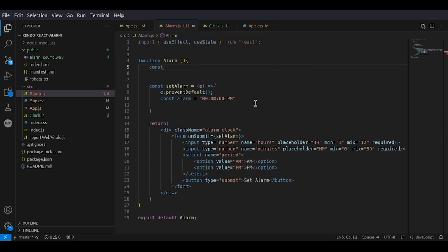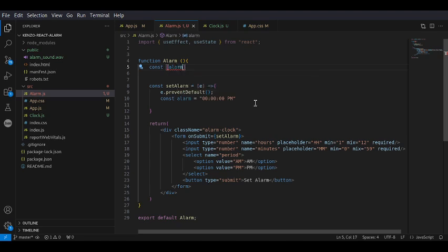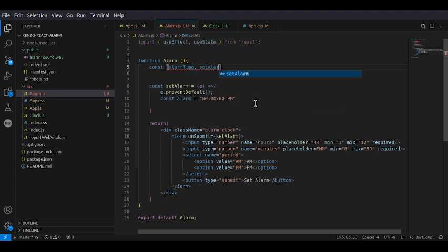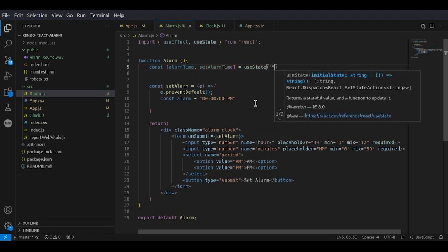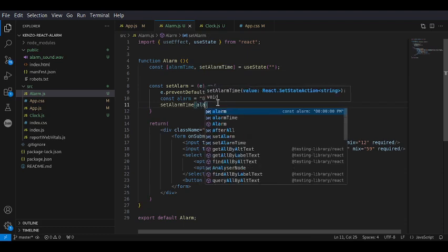We'll have alarm time, so this is going to keep track of our time. Use state, give it an empty string there, and then we'll just be using this. Set the alarm time just to the alarm.